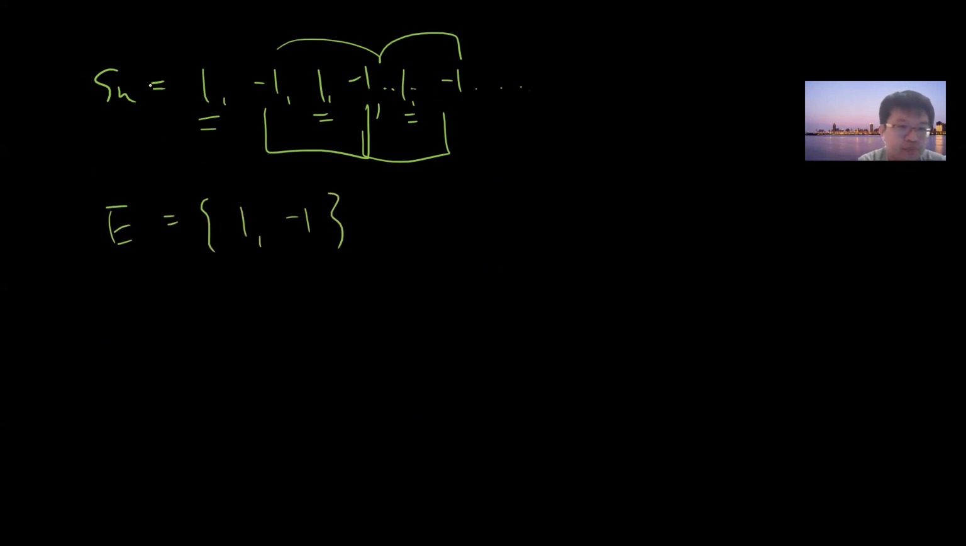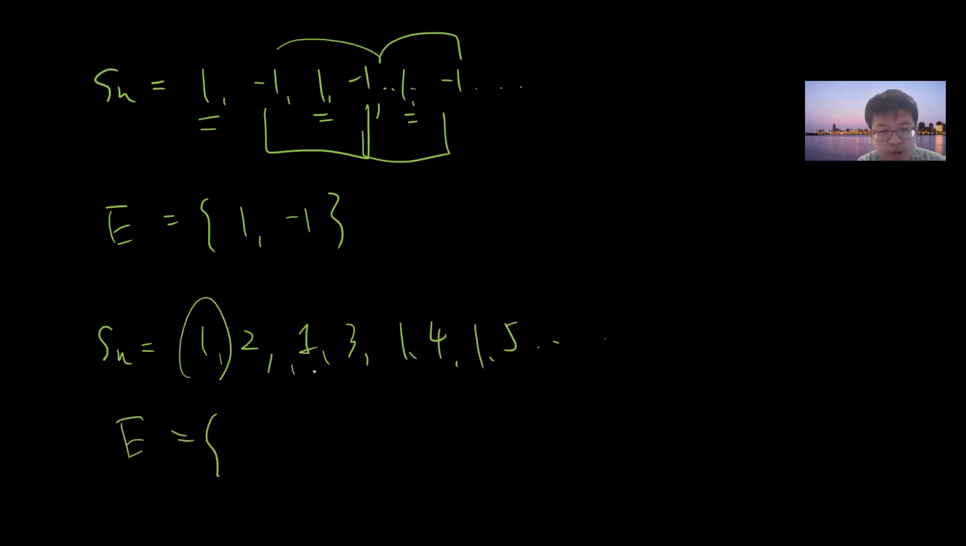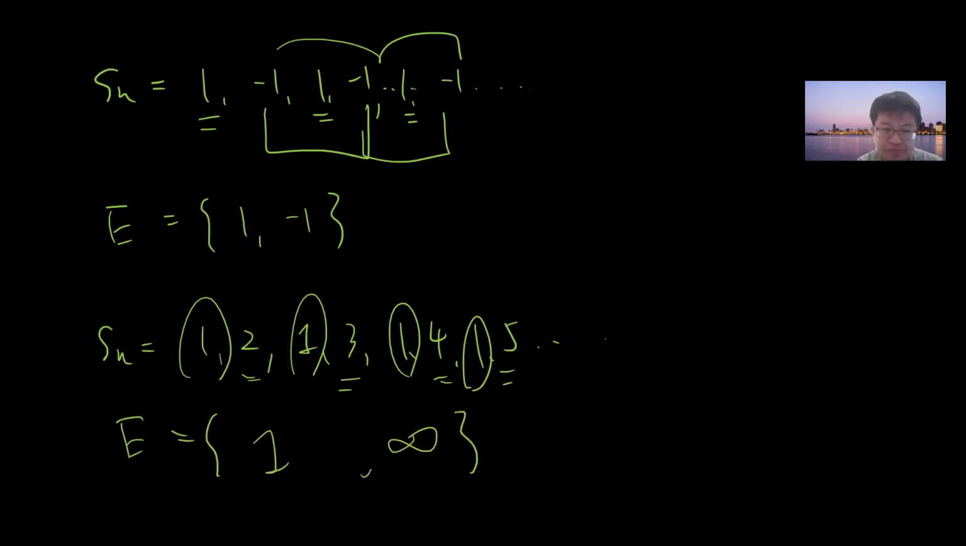Or for example, if you have a sequence 1, 2, 3, 4, 5, and then you look at your E: if I pick 1, then it converges to 1. If I pick 2, 3, 4, 5, then it converges to infinity. So basically, E is all the convergent points that you can get from all the subsequences. And I think I proved last time that E is closed.